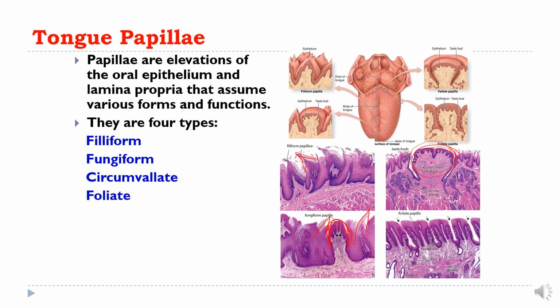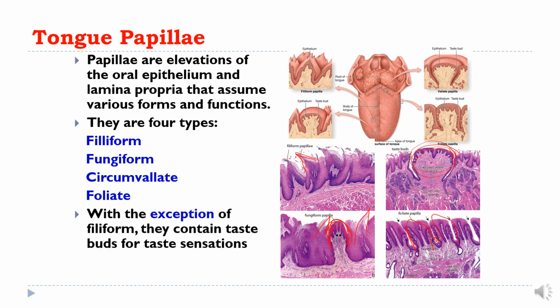So last is the foliate papillae. You can see these are rounded papillae, foliate papillae. With the exception of filiform papillae, they all contain taste buds for taste sensations. So filiform papillae do not contain taste buds.